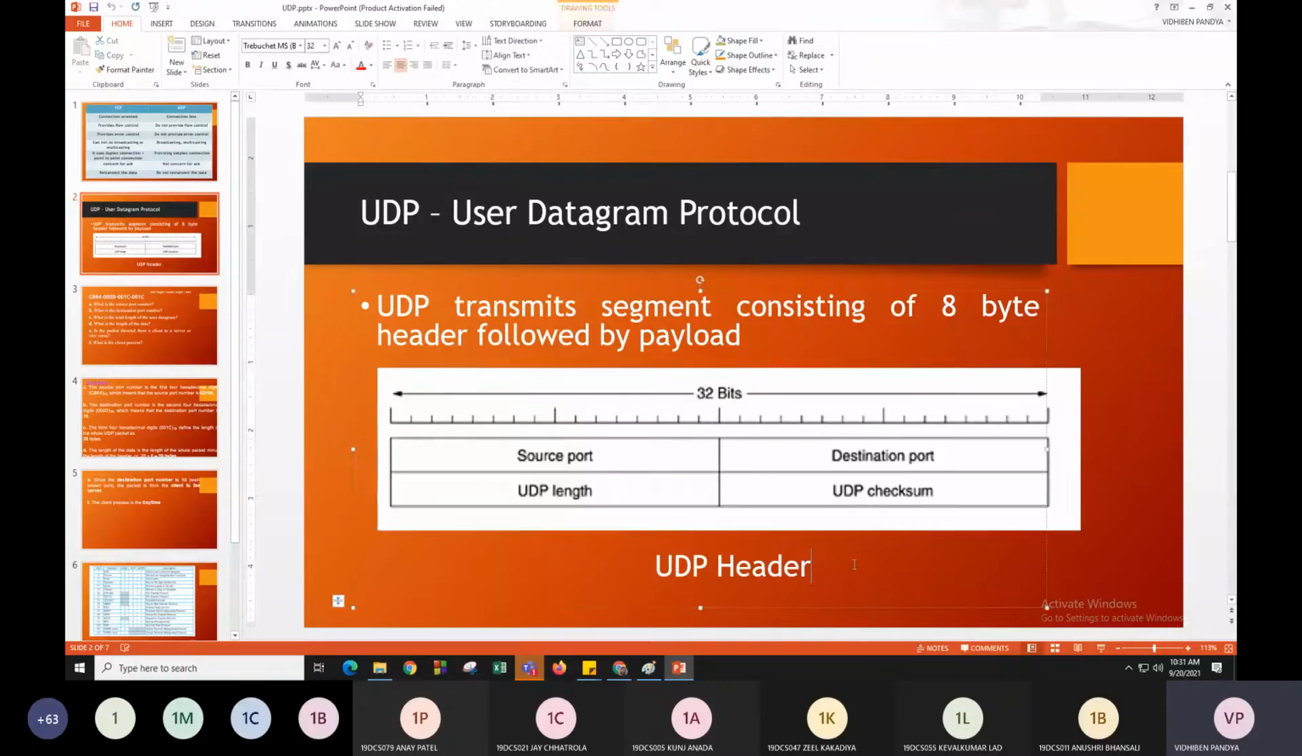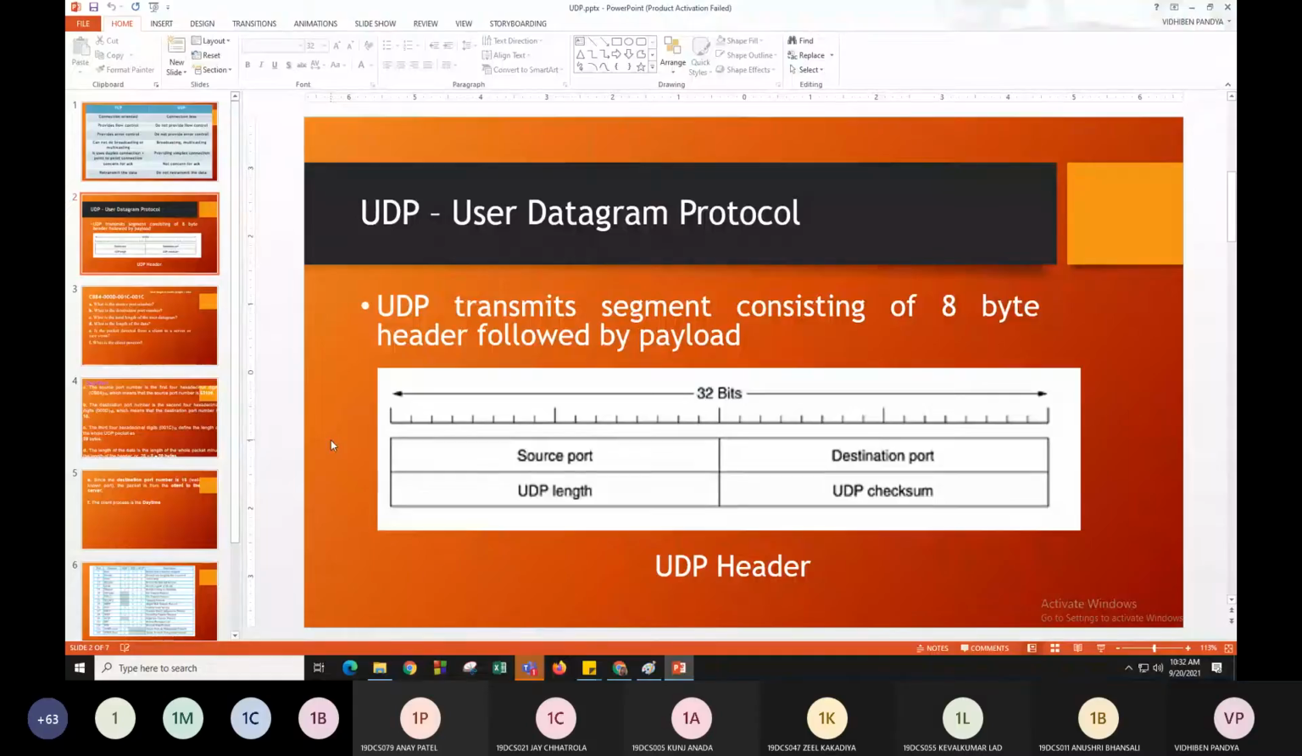Fine. Is there any doubt in this? Yes or no? Is there any doubt in header?